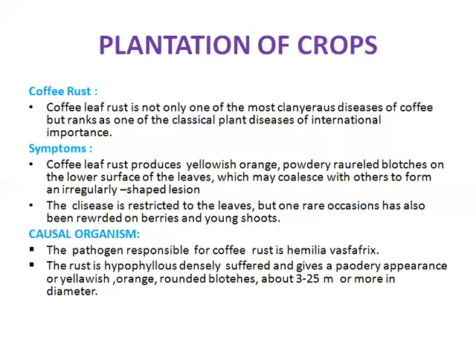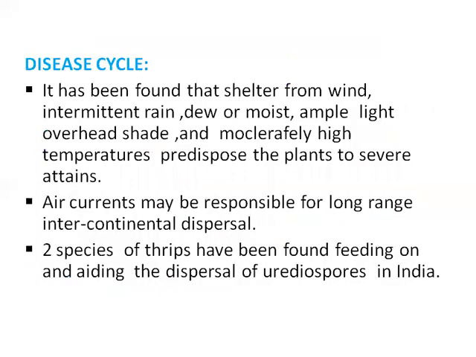The rust is hypophyllous, densely found on the surface of the coffee leaves. The symptoms are yellowish-orange, rounded blotches about 2 to 25 centimeters or more in diameter. In the disease cycle, sheltering, intermittent rain, and ample light under overhead shade favor the disease. This particular disease is also found across a range of temperatures, and can become severe at high temperature.